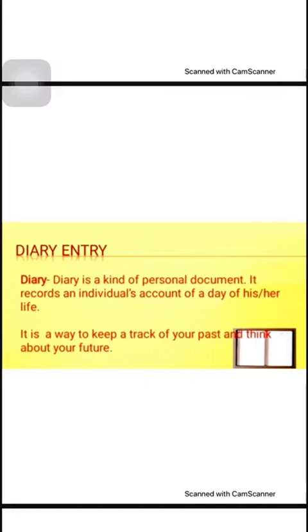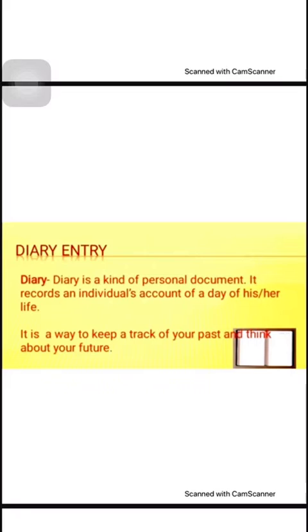Sometimes people don't usually write a diary every day, but they write about some specific experience, when they have experienced something good or bad, visited somewhere, enjoyed somewhere, or on special occasions. Then they want to share that feeling and experience. And when they don't have anyone to share with, they write a diary and share with their diary. It's just a way to keep track of your past and think about your future.